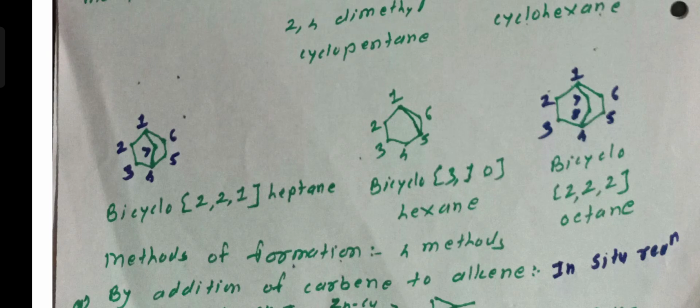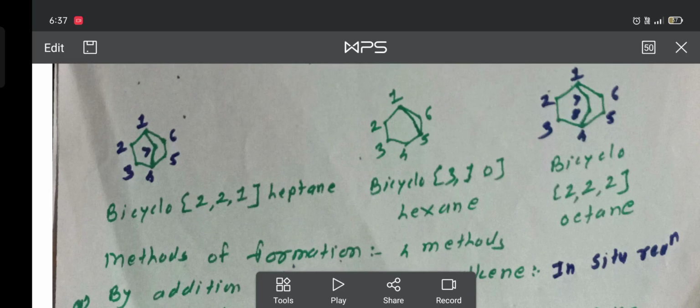Then in structure second, here how many carbon atoms? 6. And 2 rings are formed, therefore bicyclo. Then you will number the bridge carbon atoms 1 and 5, these are the bridge carbon atoms. Starting from number 1, the large ring contains how many carbon atoms? 2, 3, 4, which means 3 carbon atoms, and the small ring contains only 1 carbon atom. Therefore I am writing bicyclo in brackets, large ring 3 carbon atoms, small ring 1 carbon atom, and at the junction no carbon atom, therefore bicyclo 3,1,0 hexane.